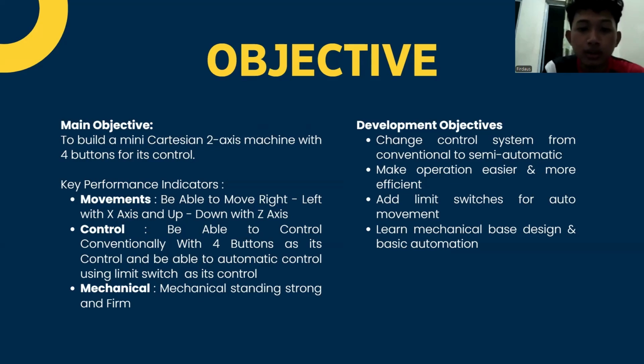Then our development objectives. The first one is that we change the control system from conventional to semi-automatic. The second one, we make the operation easier and more efficient. The third, we add limit switches for auto movement. And the last, we learn mechanical-based design and basic automation.